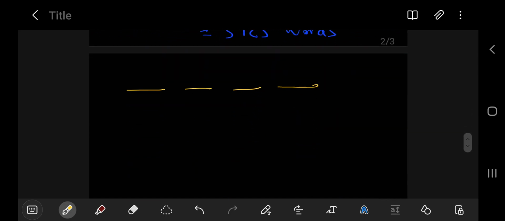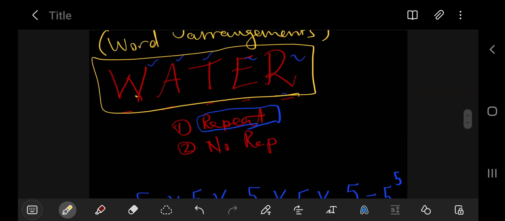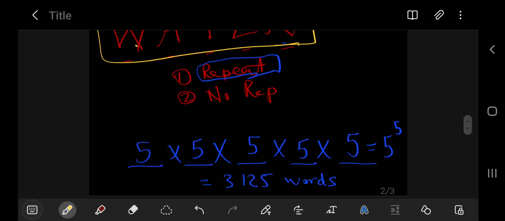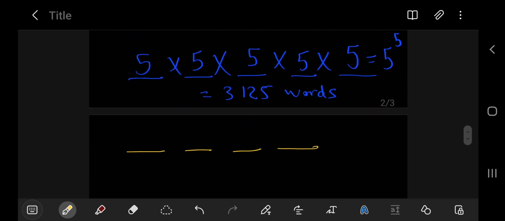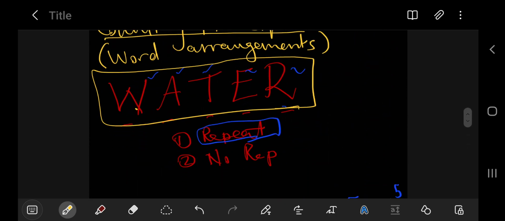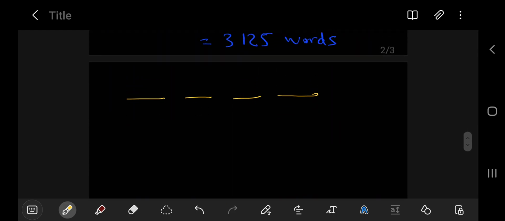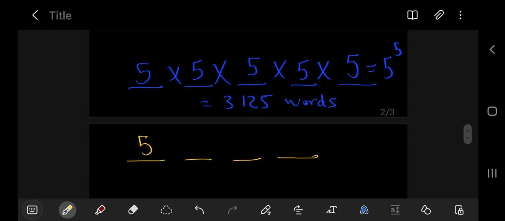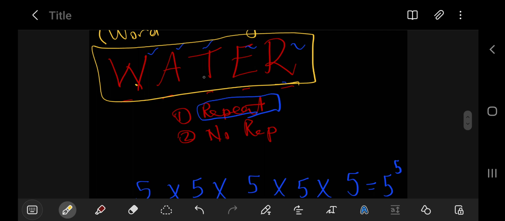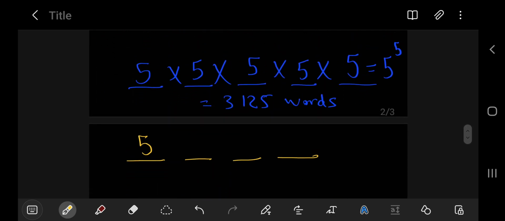Okay, let's look at the 4-letter word. If repetition is allowed, for the first entry we have 5 options because we can choose from WATER. And then if repetition is allowed, for the second one we have 5, third 5, still 5, right? So that is 5 to the power 4.